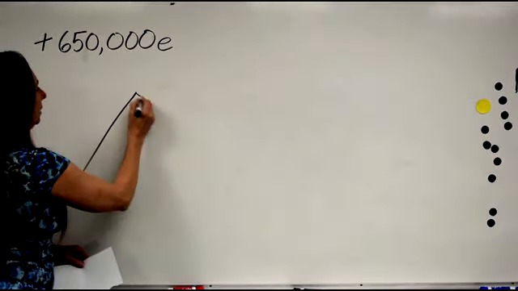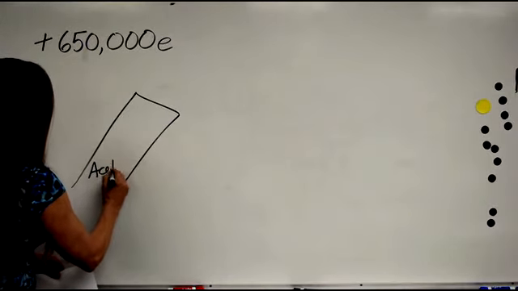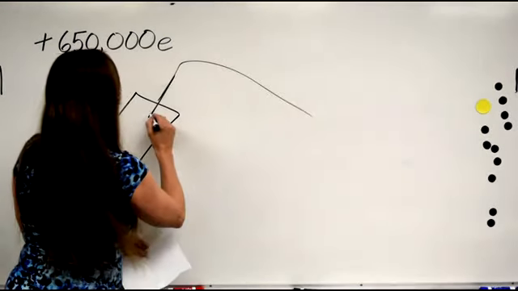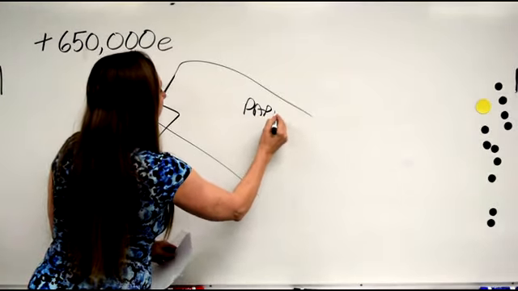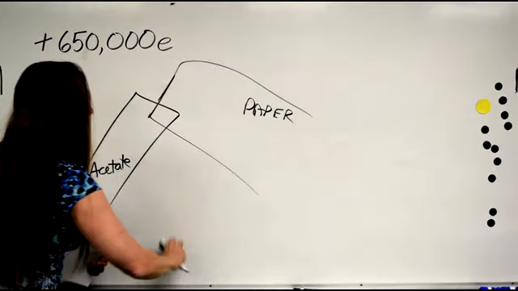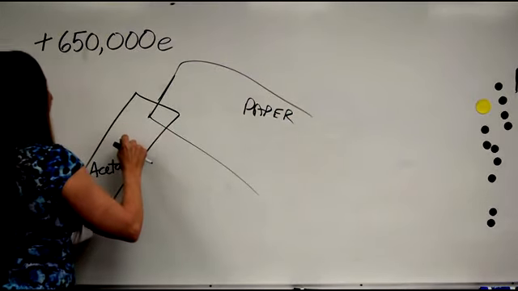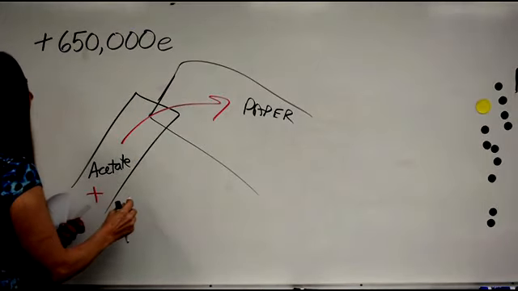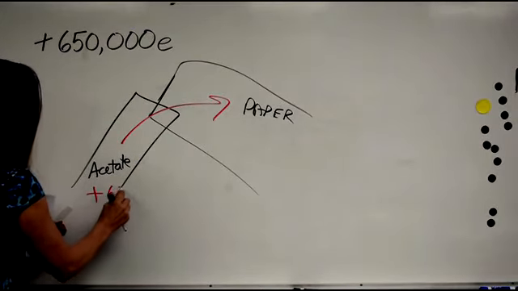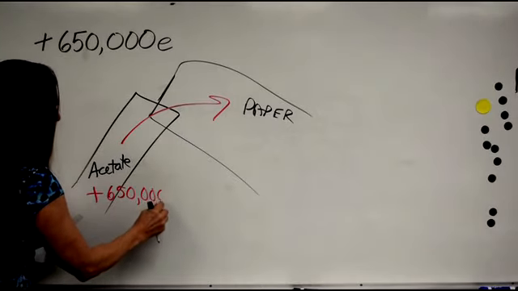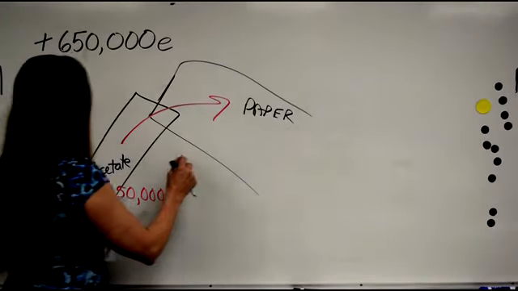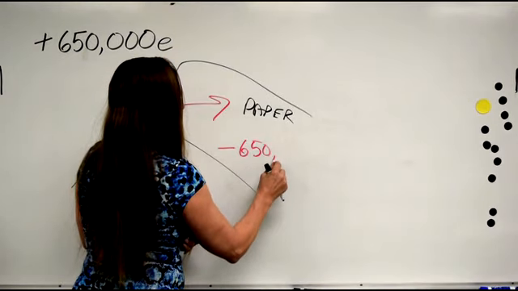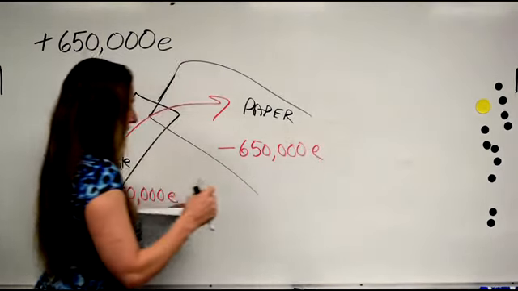So again, here's the acetate, here's the paper, and the electrons are being transferred from the acetate to the paper. So the acetate becomes positive 650,000 elementary charges, and the paper becomes negative 650,000 elementary charges.